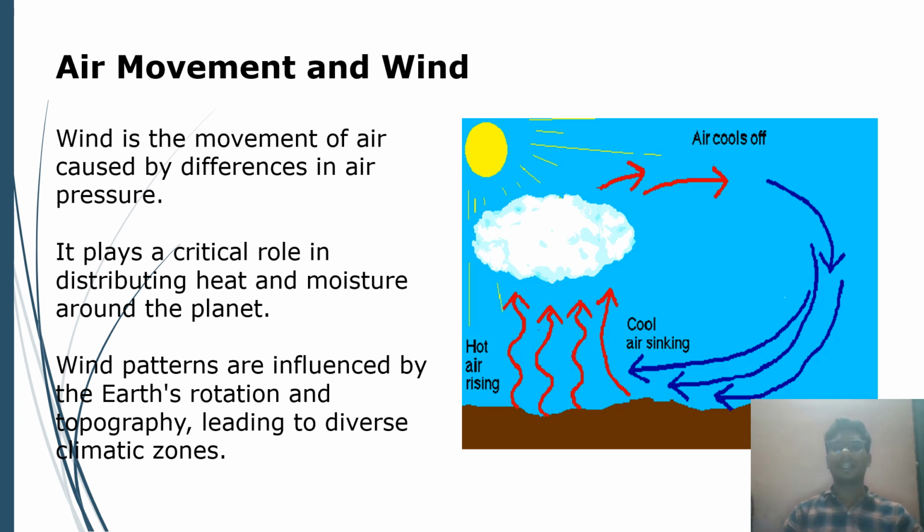We can see on the right side how the climate changes where the air cools off and cooling air sinks, and the hot air rises. In the figure, at ground level, hot air rises and is converted into water vapor in the clouds. Climate zones change with topography, leading to diverse climate zones.